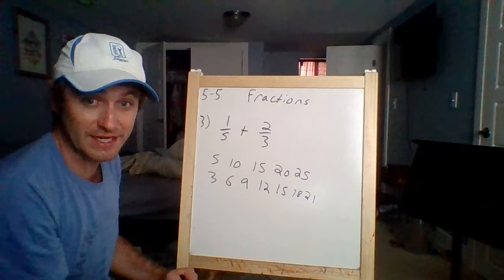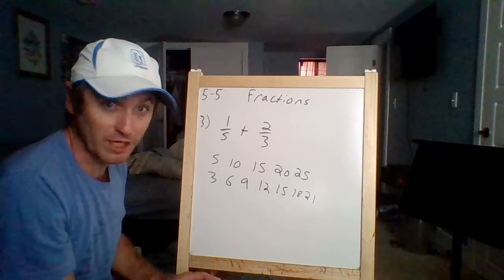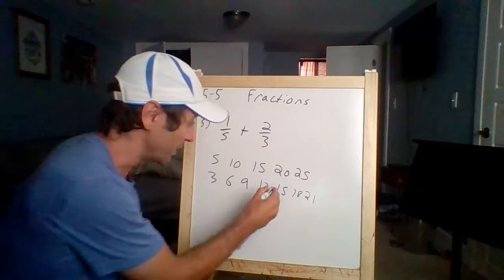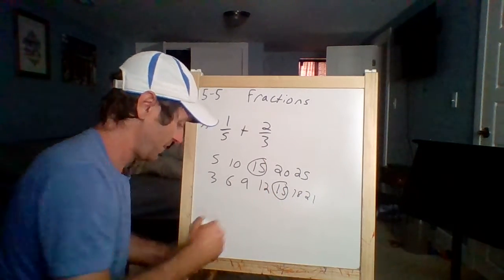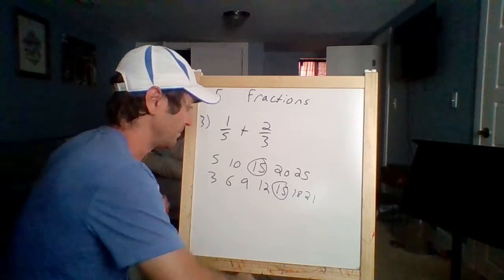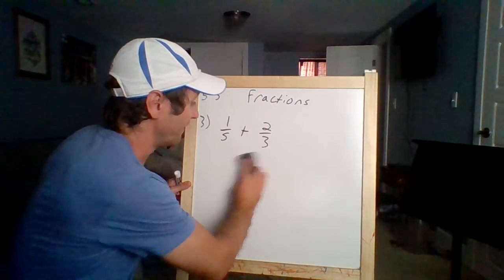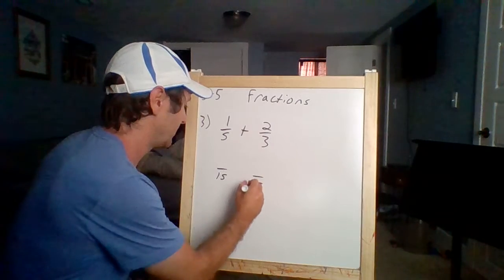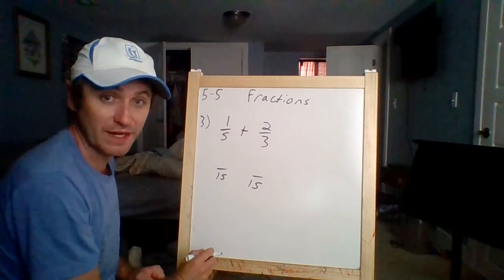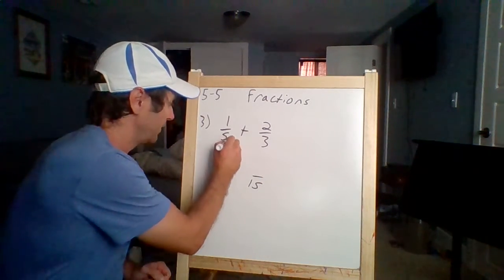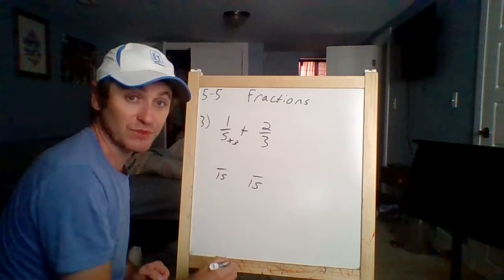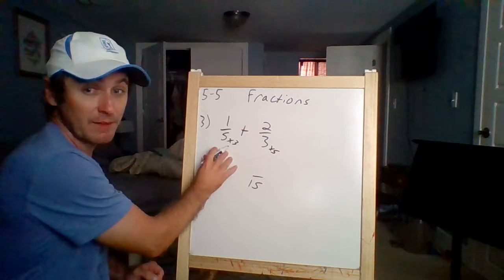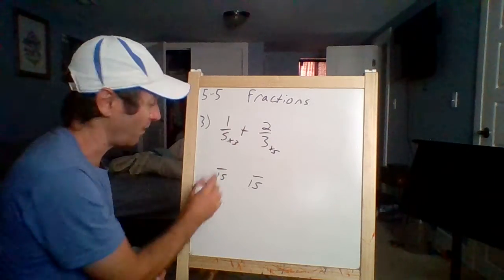As soon as you see it, stop. Don't keep going. As soon as you see the same number for one and the other, you're good. 15 and 15, right? Awesome. Got our new denominator. 15. 5 times what equals 15? 3 times what equals 15? If I do it to the bottom, I've got to do it to the top of that one.